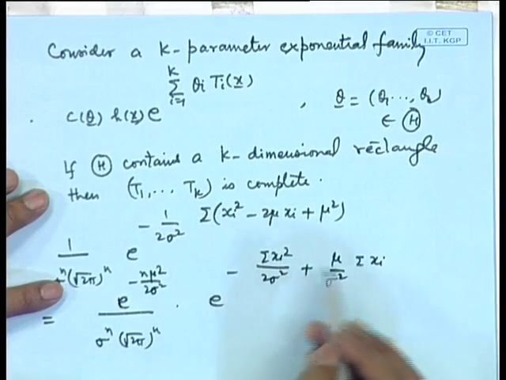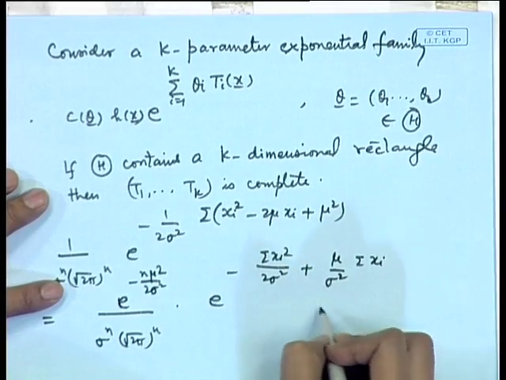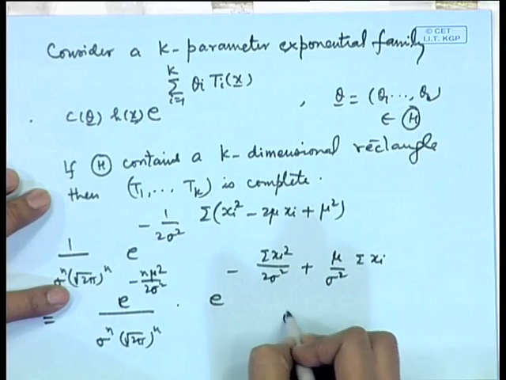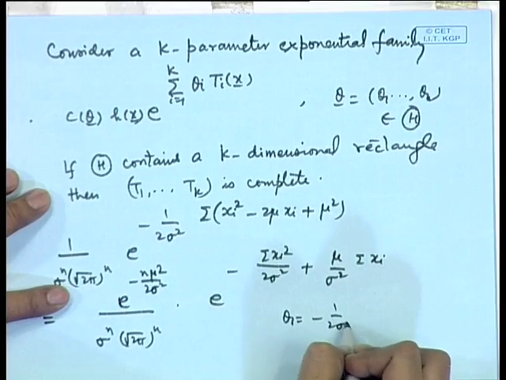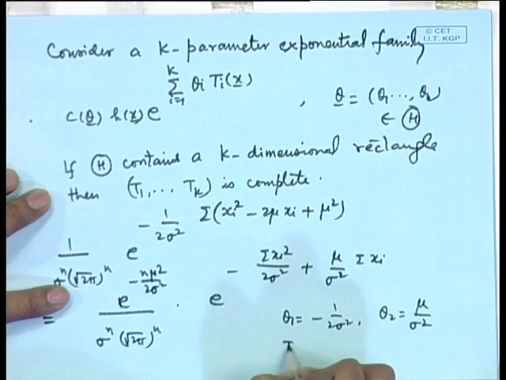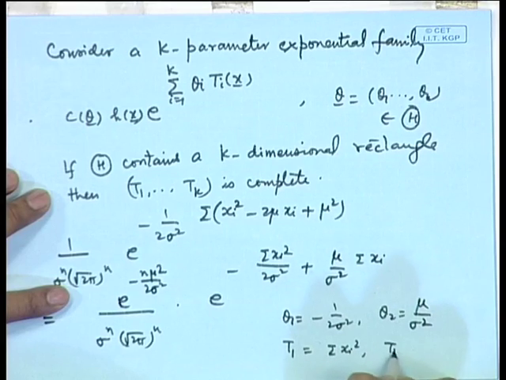So, if we write in this particular fashion, we can consider it as a 2 dimensional parameter. Theta 1 we can take to be minus 1 by 2 sigma square, theta 2 to be mu by sigma square, T1 to be sigma xi square and T2 to be sigma xi.